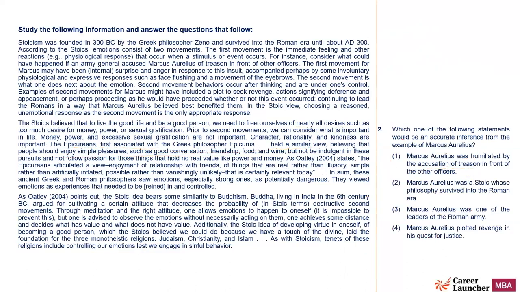Next question. Which one of the following statements would be an accurate inference from the example of Marcus Aurelius? So what is being talked about him is in these lines. What could have happened if an army general accused Marcus Aurelius of treason in front of other officers? So in front of other officers, if he was accused of treason, what would happen? The first movement for Marcus may have been surprise and anger in response to this insult, accompanied perhaps by some involuntary physiological and expressive responses such as face flushing, and movement of the eyebrows. Okay, so this is what he could have done, right?